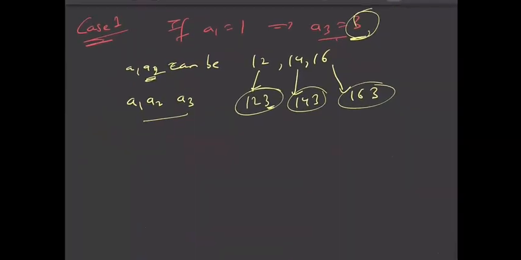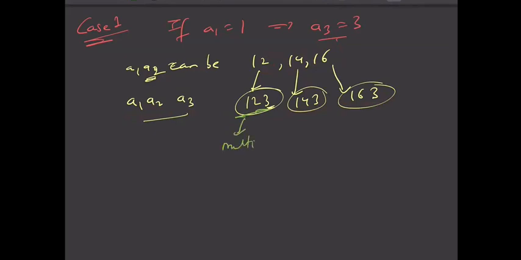So I'm repeating again. In the first case we have taken that A1 is 1. This simply means that A3 must be 3 only. Then A2 can be anything: 2, 4 or 6. If A2 is 2, then A1, A2, A3 will be 1, 2, 3. If A2 is 4, then it will be 1, 4, 3. And if A2 is 6, then it will be 1, 6, 3. You can see that 1, 2, 3 is a multiple of 3, right?